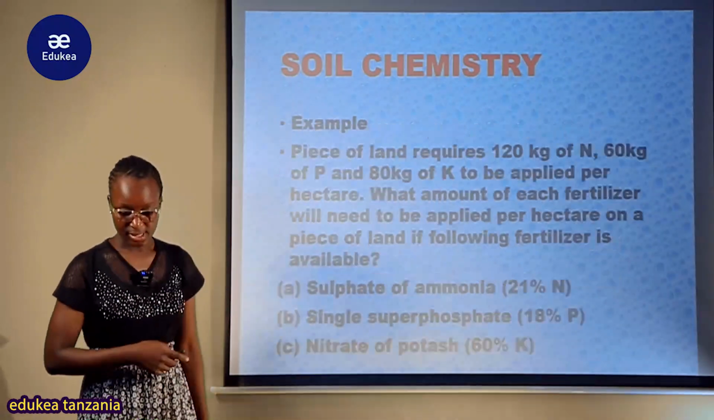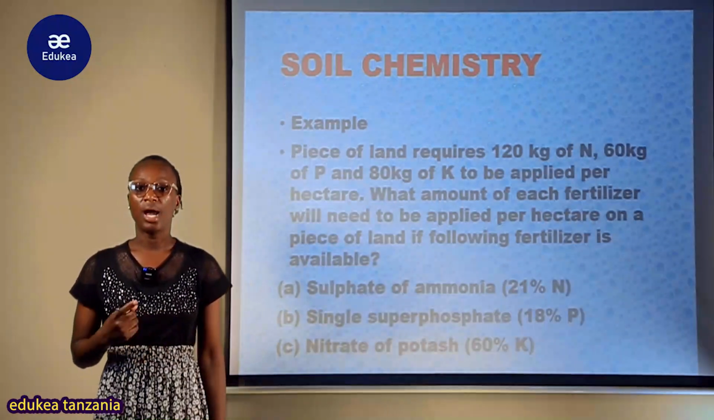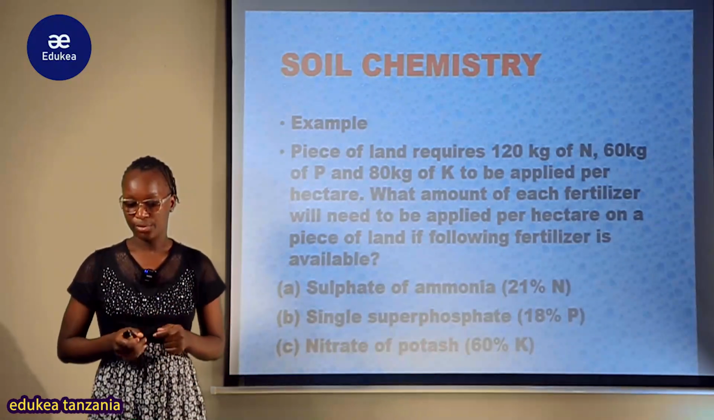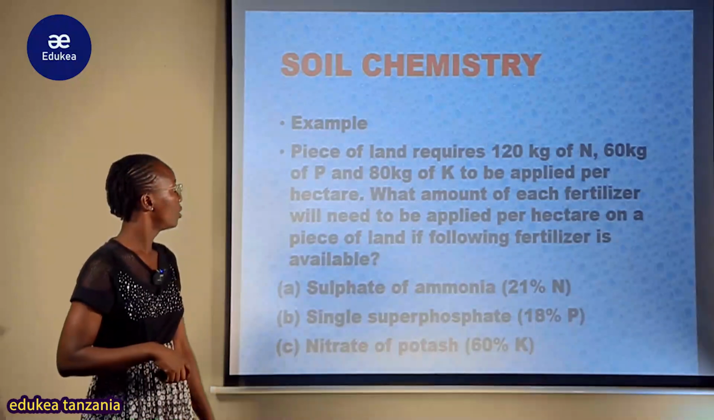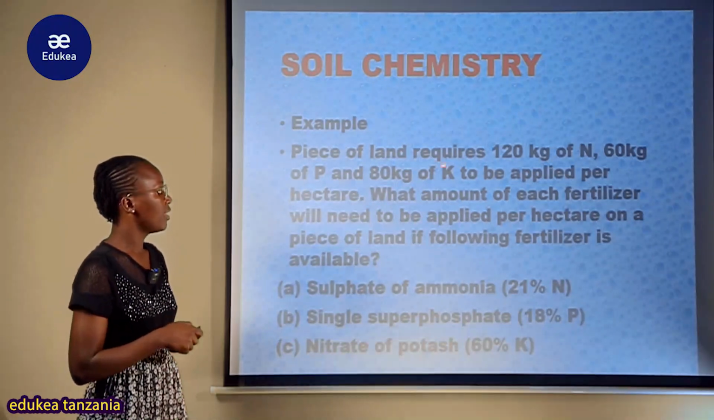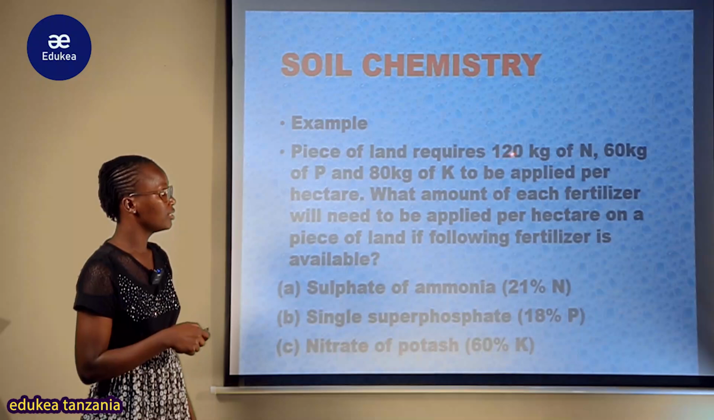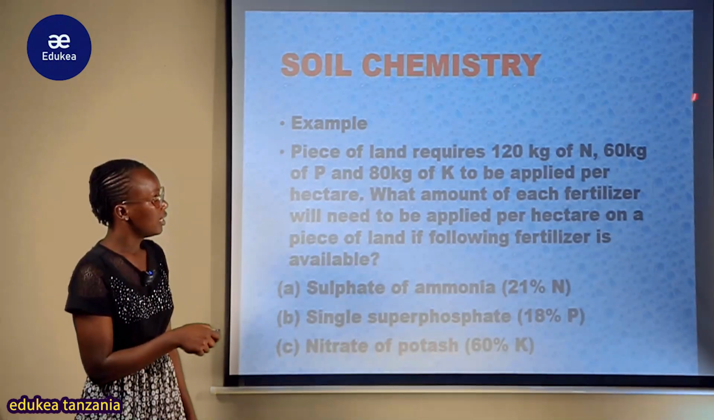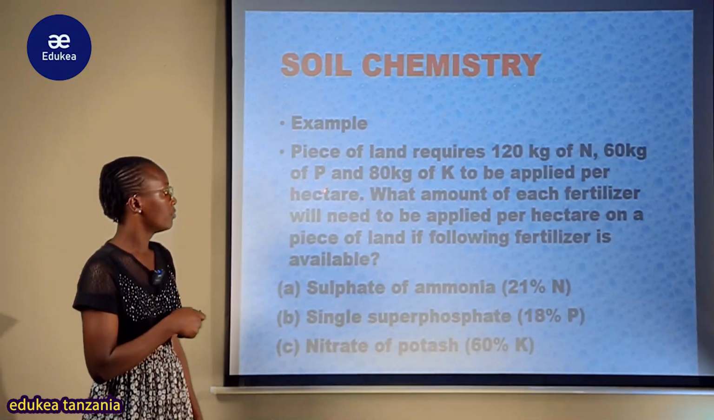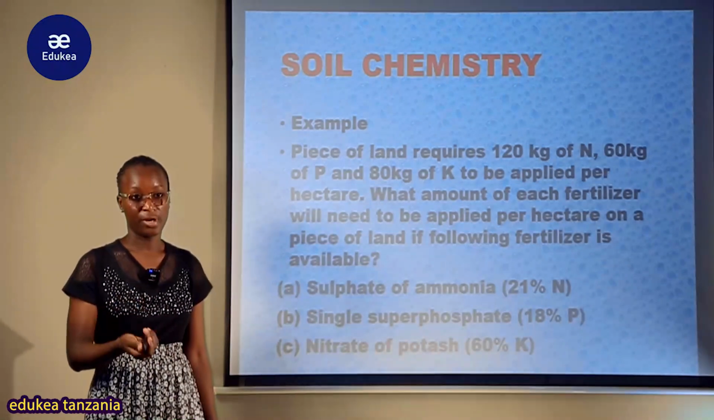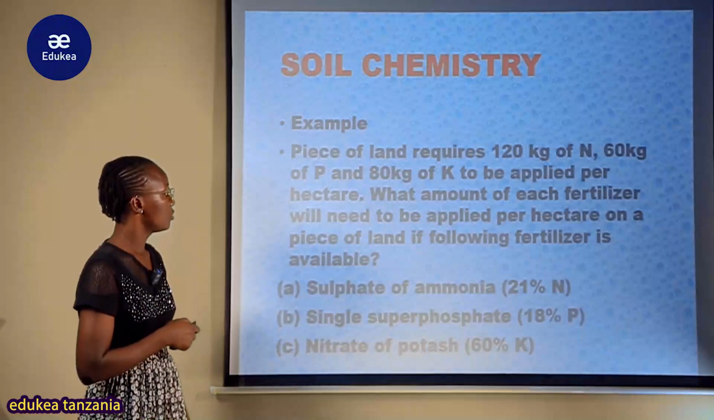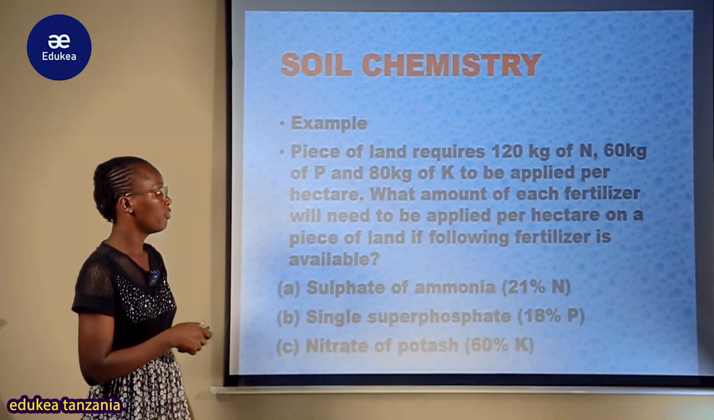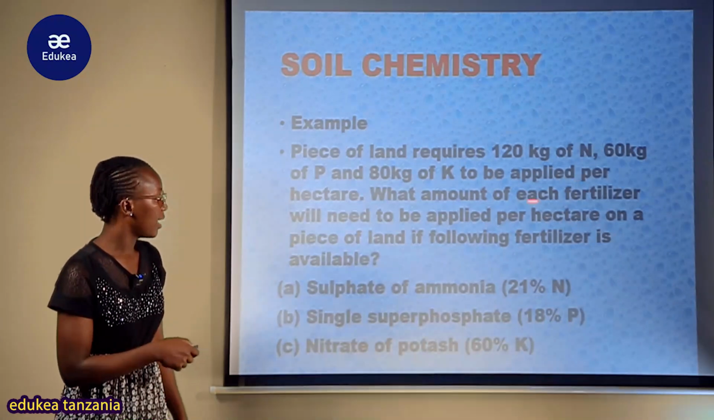Now let us see a good example or demonstration on how we can calculate this kind of fertilizer ambayo tunaihitaji. Now example, a piece of land requires 120 kg of nitrogen, also 60 kg of P, ambayo P tunajua inamaanisha phosphorus, primary macronutrient. But also we have 80 kg of K to be applied per hectare.